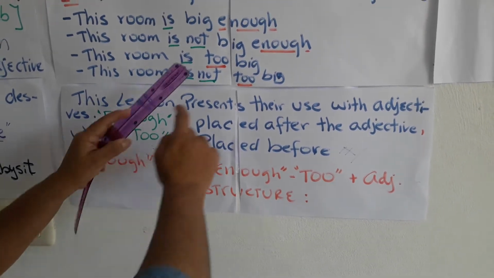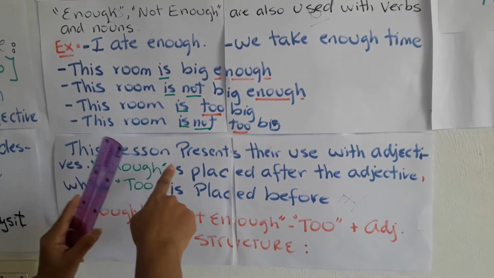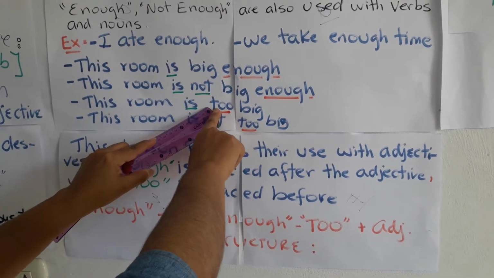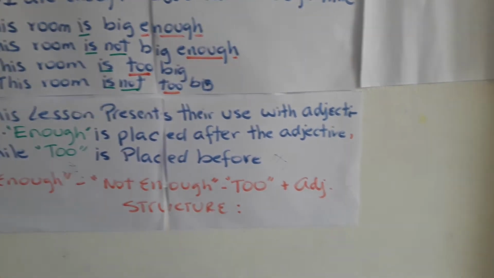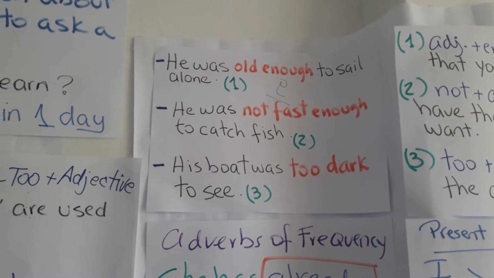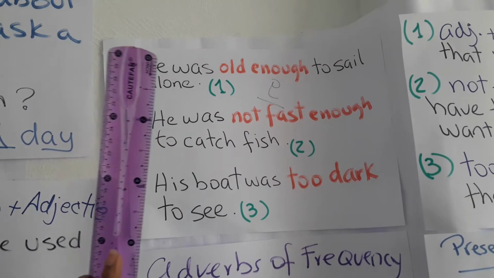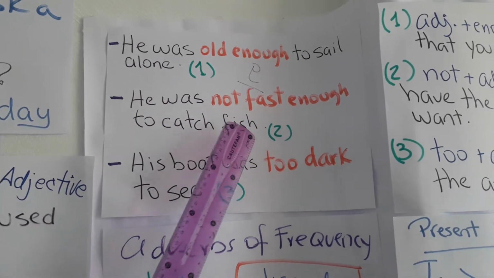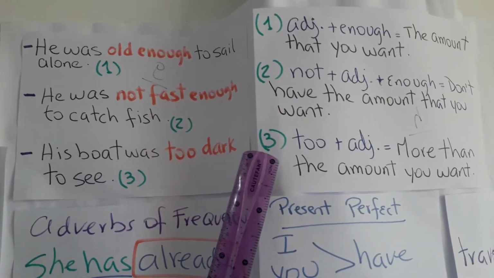Okay? After the adjective, after enough. And before, "to" is before, and the adjective after. Okay? Now, I have another example that is in your IELTS book, your book in English. And we have here number 1, number 2, and number 3.